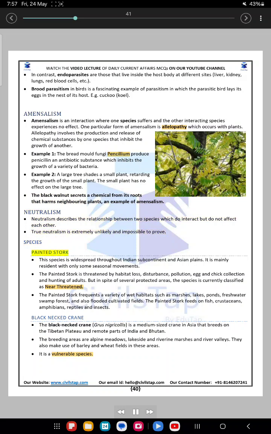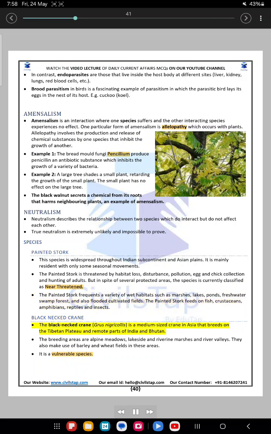Species. Painted stork. The species is widespread throughout the Indian subcontinent and Asian plains. It is mainly resident with only some seasonal movements. The painted stork is threatened by habitat loss, disturbance, pollution, egg and chick collection and hunting of adults. But in spite of several protected areas, the species is currently classified as near threatened. The painted stork frequents a variety of wet habitats such as marshes, lakes, ponds, freshwater swamp forest, and also flooded cultivated fields. It feeds on fish, crustaceans, amphibians, reptiles and insects.